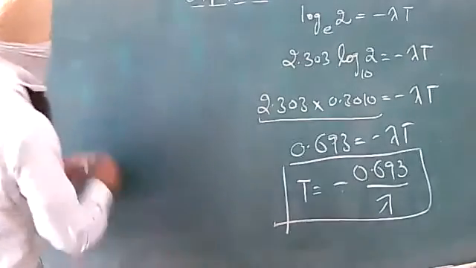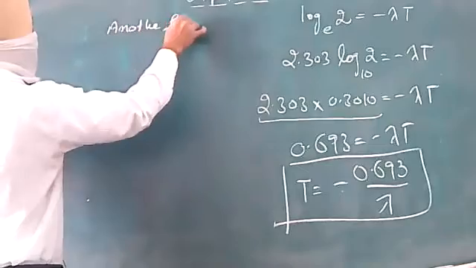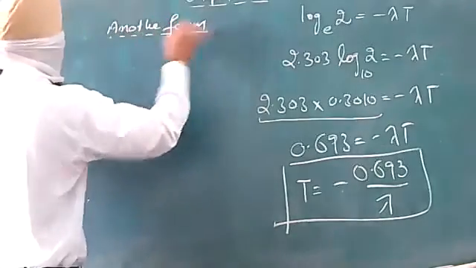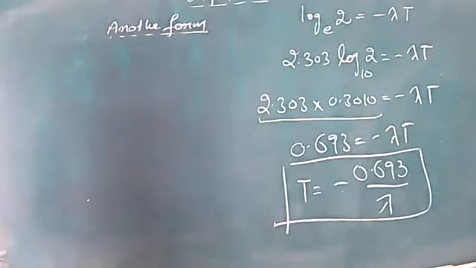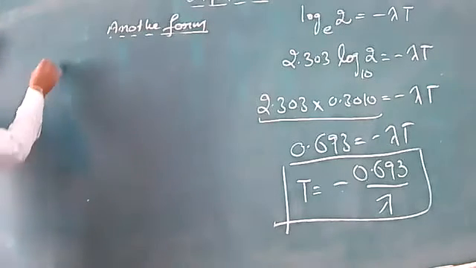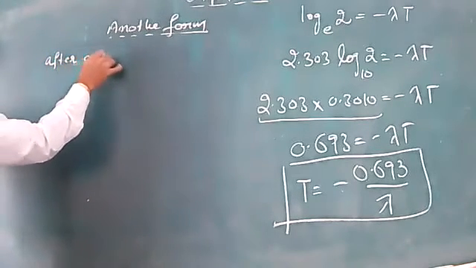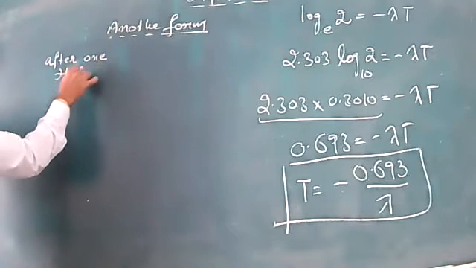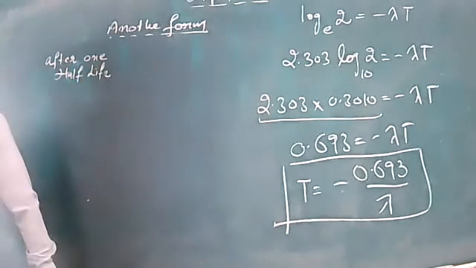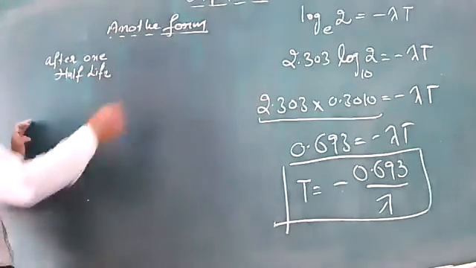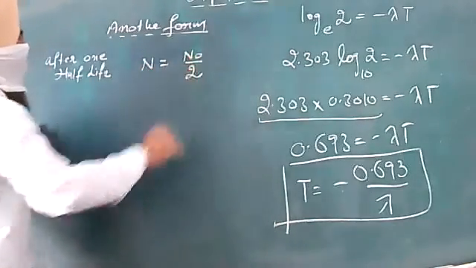another form of half life time. In this case, we can say that after one half life is completed, N is equal to N naught by 2.